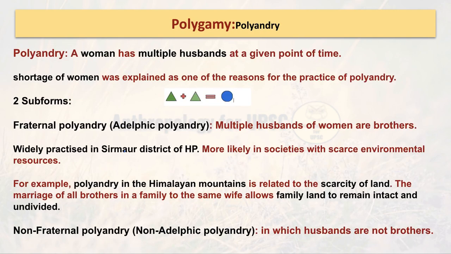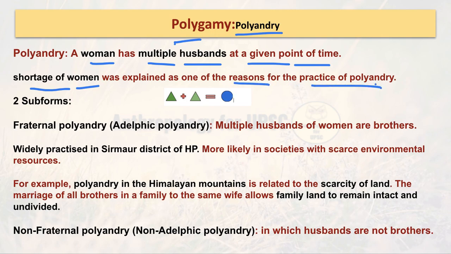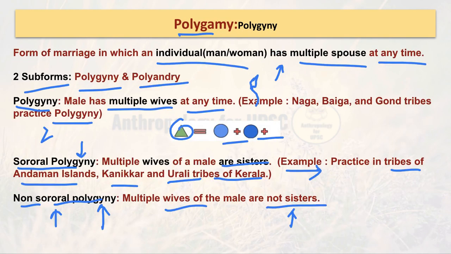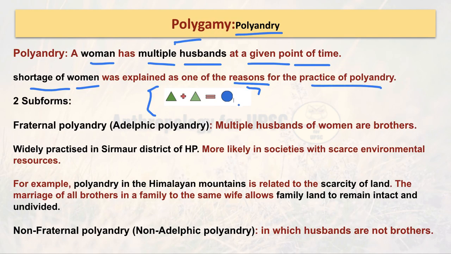Moving to the next. So this is all about polygamy, and another form is called polyandry. Let's talk about the definitions. In this case, a woman can have multiple husbands at a given point of time. That's a very pure, simple English definition for polyandry. And if you look into it, what is the core reason behind that? One of them is a shortage of women, and that is one reason for the practice of polyandry. You can represent this via this form: two women sharing a husband, that is here.